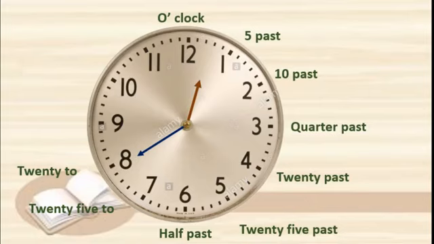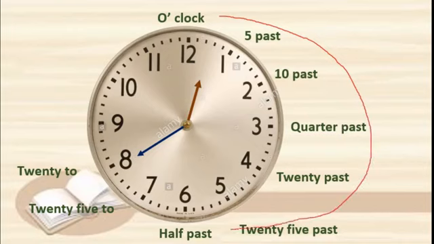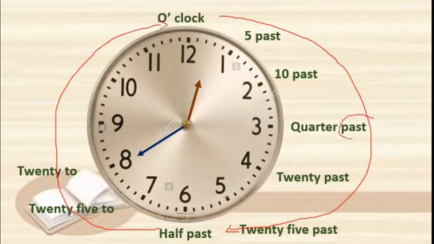See dear students, this is the main difference. From 12 to 6, it is past, half past. And from 6 to 12, we say to. Here we don't use past. That is over. This is to. It means the time is left.